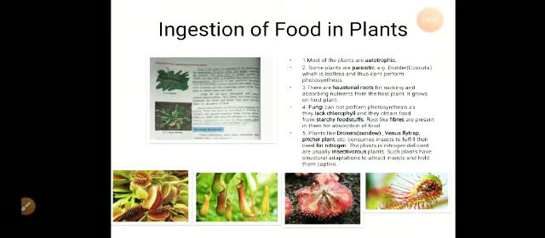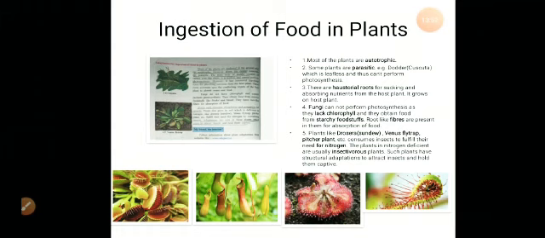Various modes of ingestion are there for the plants, and accordingly the plants adjust themselves or adapt themselves. Most of the plants are anchored to the ground and are autotrophic, that is, they are green in color, they prepare their own food. However, some plants like the dodder, that is the cuscuta, are parasitic. What do you mean by parasites? Parasites are the creatures, plants or animals, which depend for their food or nutrition on other plants or animals.